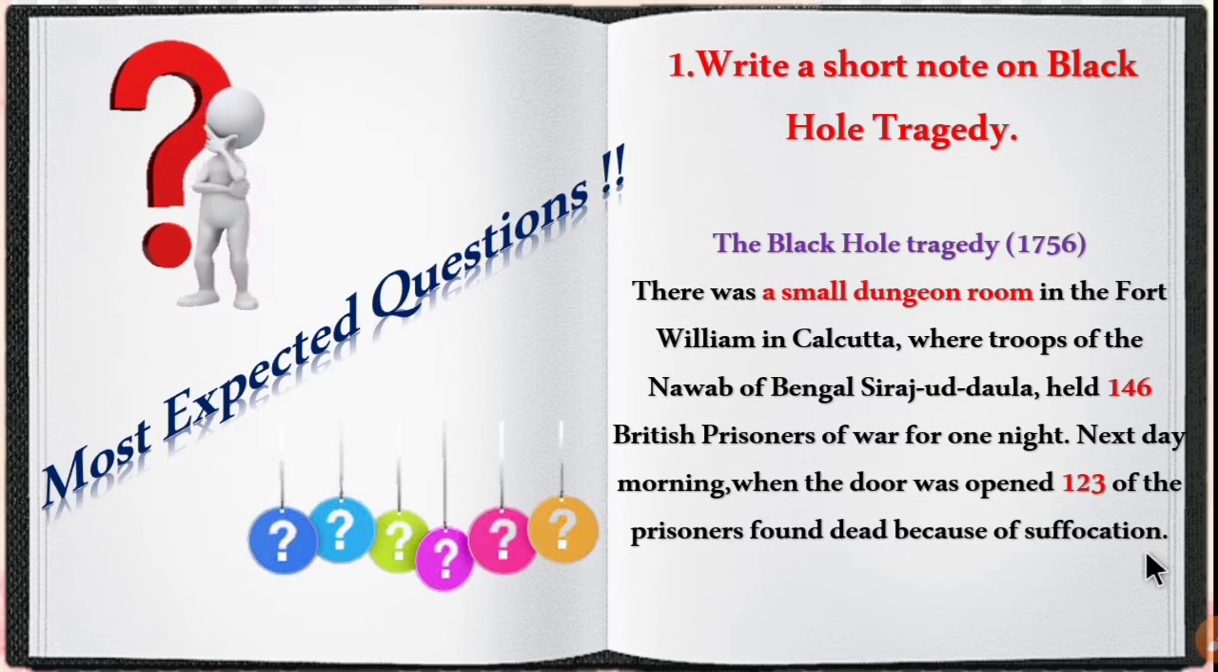The first question is, write a short note on the Black Hole tragedy. First you have to mention the year. The Black Hole tragedy occurred in the year 1756. The reason behind it: there was a small dungeon room in Fort William in Calcutta where troops of the Nawab of Bengal, Siraj ud Dowlah, held 146 British prisoners of war for one night. The next morning, when the door was opened, 123 of the prisoners were found dead because of suffocation.